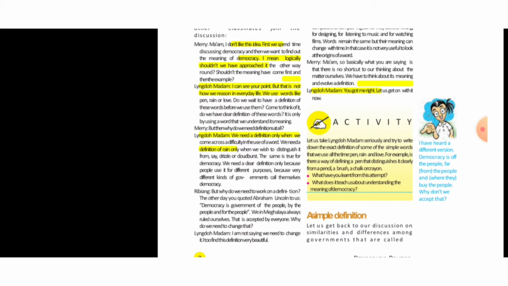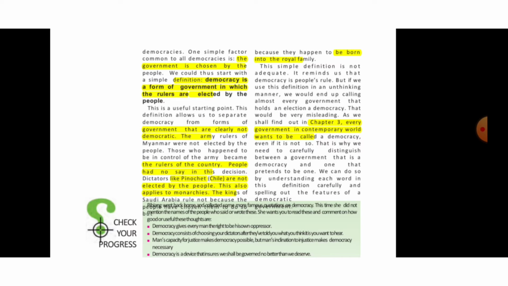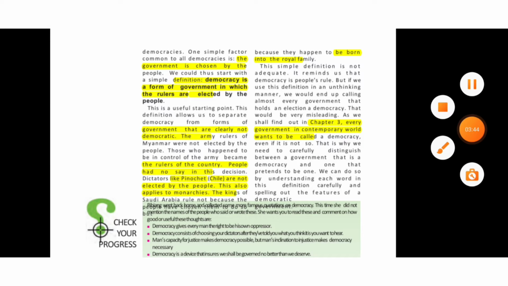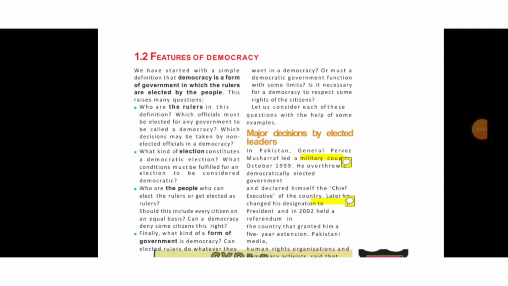And the famous quotation, famous definition of democracy is by Abraham Lincoln, which is written here. Democracy is government of the people, by the people, and for the people. So learners keep that in mind. Okay, so these are the things which broaden our understanding level about democracy. So let's go ahead. On page 4, we will discuss features of democracy.